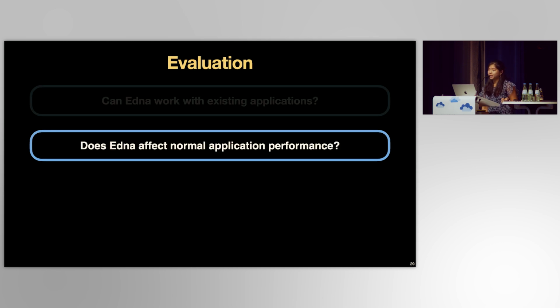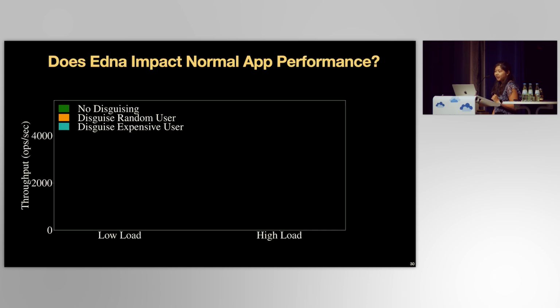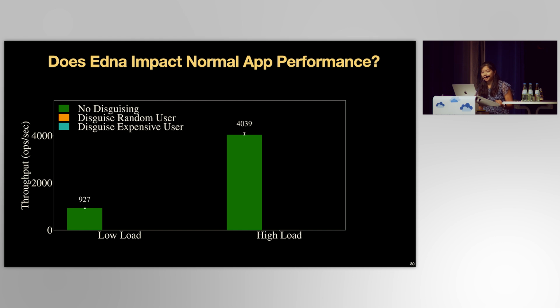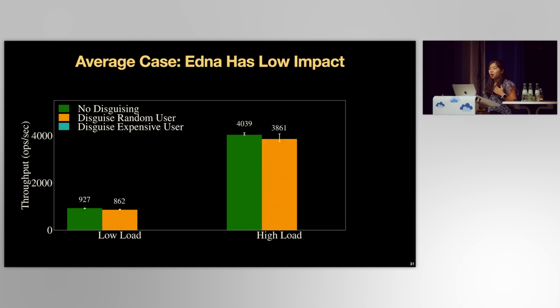We next asked whether Edna's disguise and reveal operations affect normal application performance. Edna adds no direct work to existing application operations, but because Edna does consume resources, of course there may be indirect impacts due to contention. So to test these impacts, we evaluate both low and high load scenarios on the x-axis with application operations throughput on the y. And as a baseline, we run a typical Lobsters client workload without Edna. We then run the same workload with Edna constantly disguising and revealing a randomly selected user.